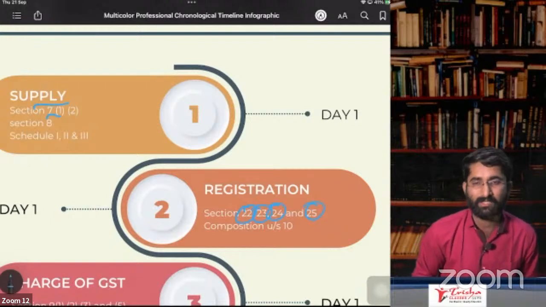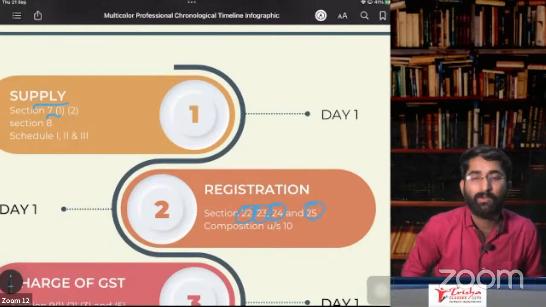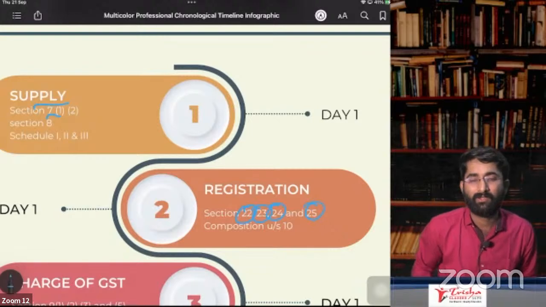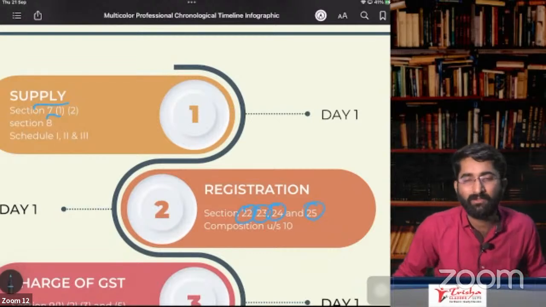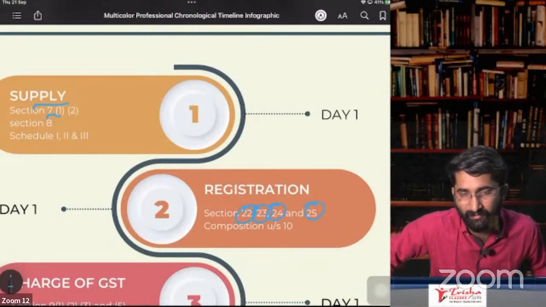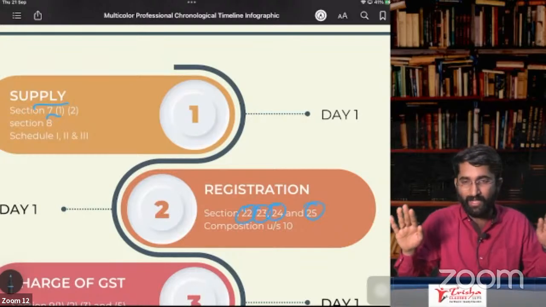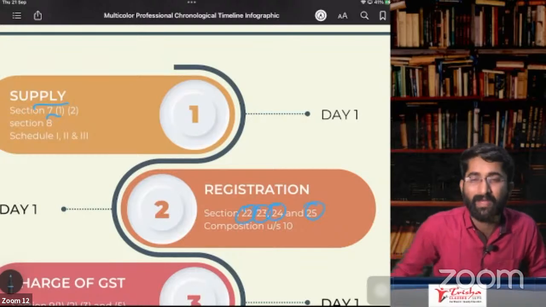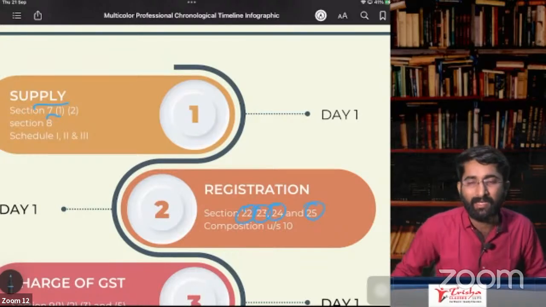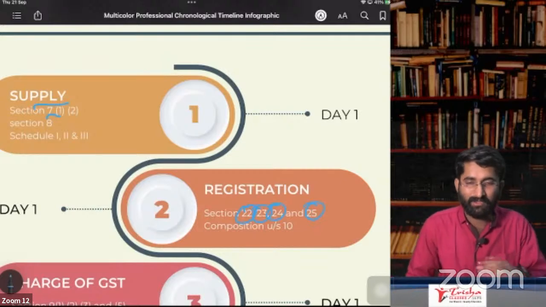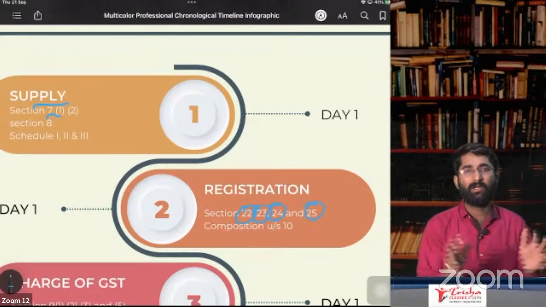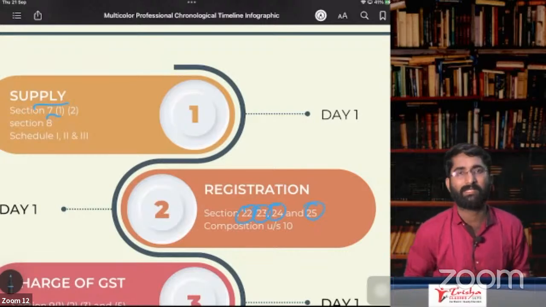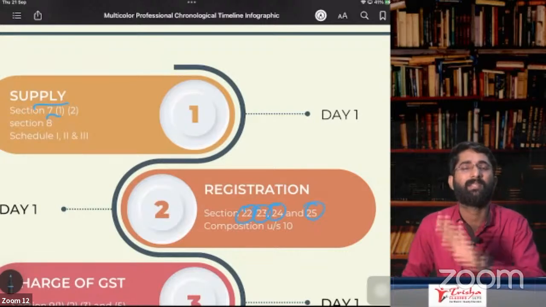Now we are going to section number 23, subsection 1, who is not liable. Clause A is about if you are an exclusive supplier of non-taxable goods or exempt goods. In that case, you are not required to take any registration, because there is no point in taking registration. When you are not paying the GST, if you cannot collect the GST and pay the GST, then registration is not required.